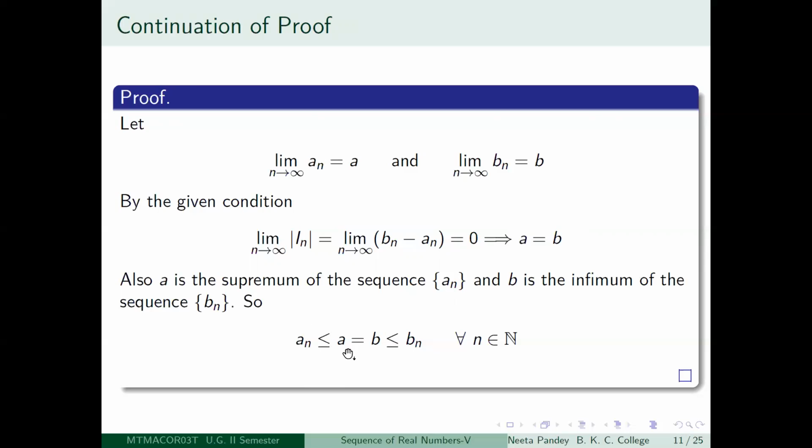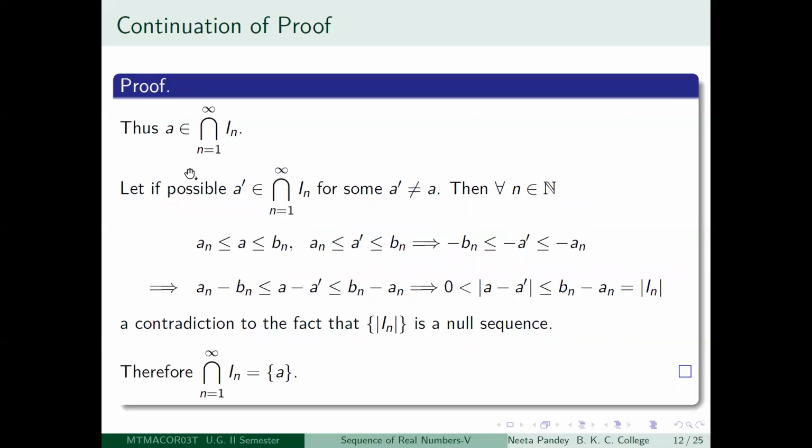So that means A, which is equal to B, is an element of the closed interval An Bn for all positive integers n. Therefore, A is an element of the total intersection of all the In from 1 to infinity. I told you this expression means I1 intersection I2 intersection I3 and so on, all of them; you just use a short form like this. So you're almost done. All you have to show is that this is the only element in the intersection. There will not be any other element.